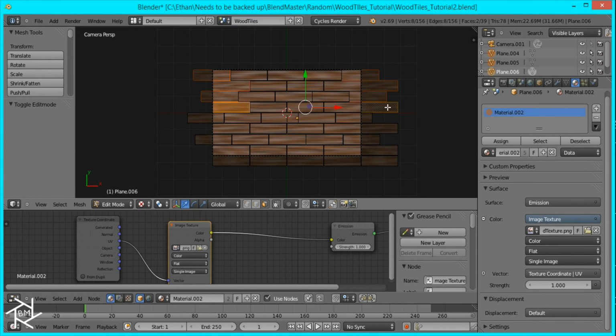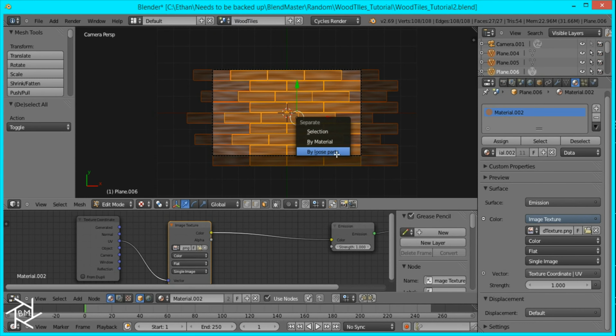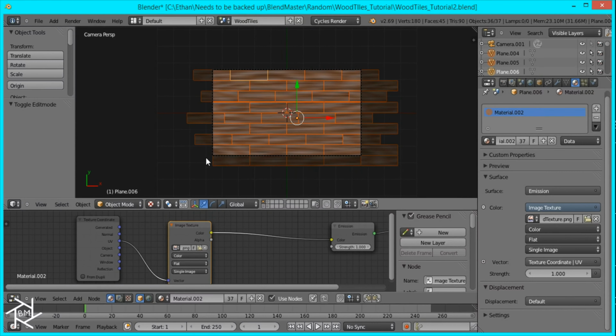Okay, by selection. I'm pressing P, by the way, to bring up the separate tool. And then I'll just select everything and press separate by loose parts. And the reason why I want to keep these two together is because we're going to be adding a random node which will change the darkness and hues of our planes. And if these are two separate planes, they'll have different variations, but we want them to have the same variation.